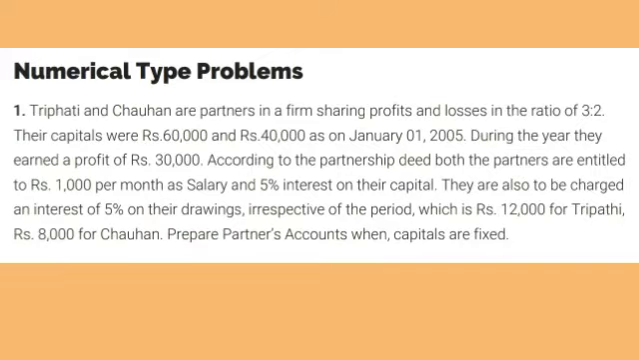Tripathi and Chauhan are partners in a firm sharing profits and losses in the ratio of 3:2. The capitals were 60,000 and 40,000 as on 1st January 2005. During the year they earned a profit of rupees 30,000. According to the partnership deed, both the partners are entitled to a salary of 1,000 per month and 5% interest on their capital. They are also to be charged an interest of 5% on their drawings irrespective of the period, which is 12,000 for Tripathi and 8,000 for Chauhan. You need to prepare the partners' capital account when capitals are fixed.